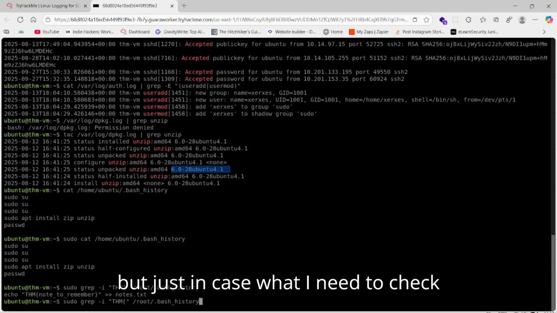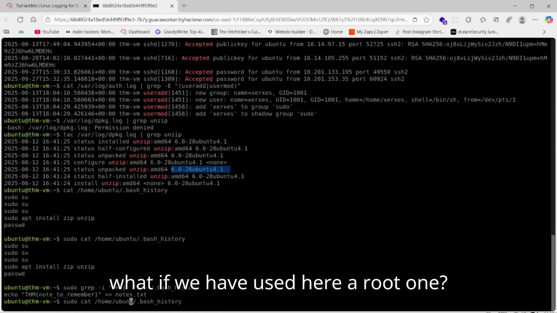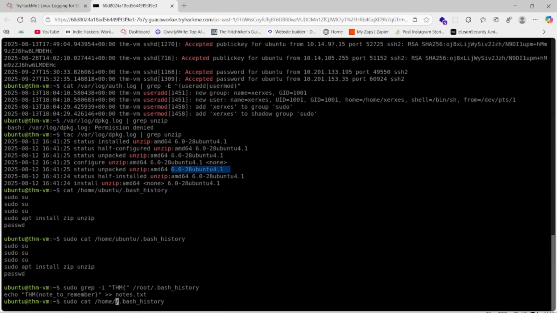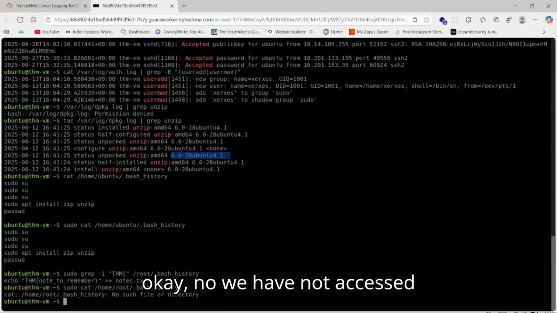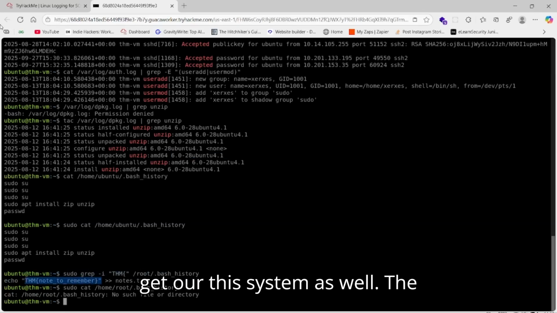Not to remember, but just in case, what I need to check, what if rather than Ubuntu we have used a root one here? Just checking. Okay, no, we have not access, so we will get this system as the answer.